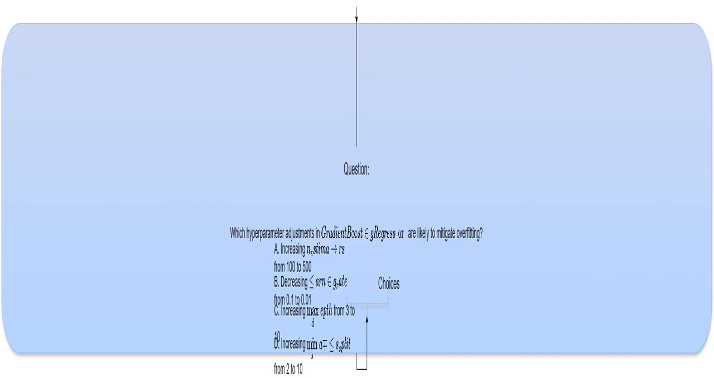This question is asking you to identify which changes to the GradientBoostingRegressor's settings will make it less likely to overfit the data. Overfitting happens when a model learns the training data too well, including its noise, and therefore doesn't generalize well to new data.